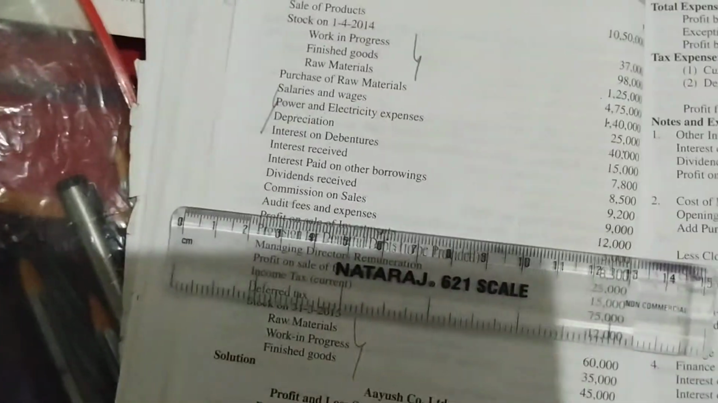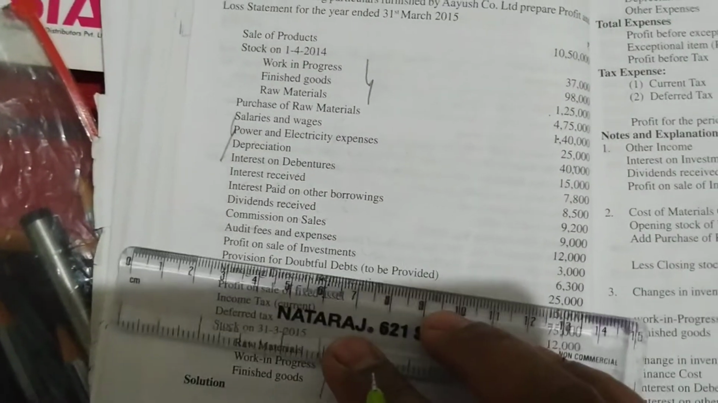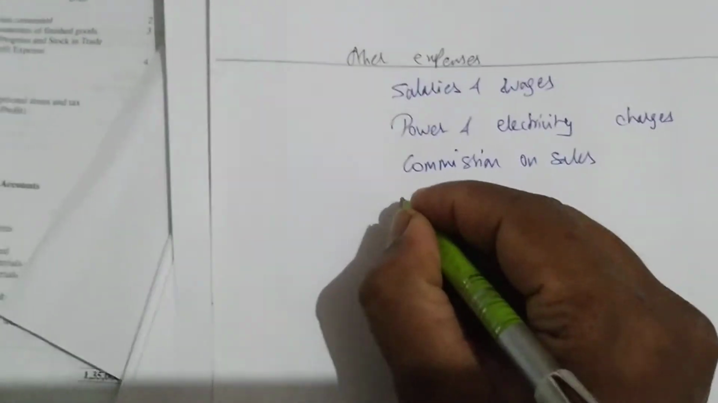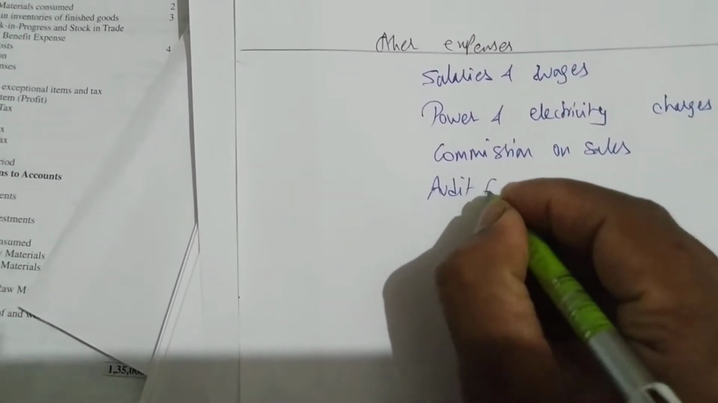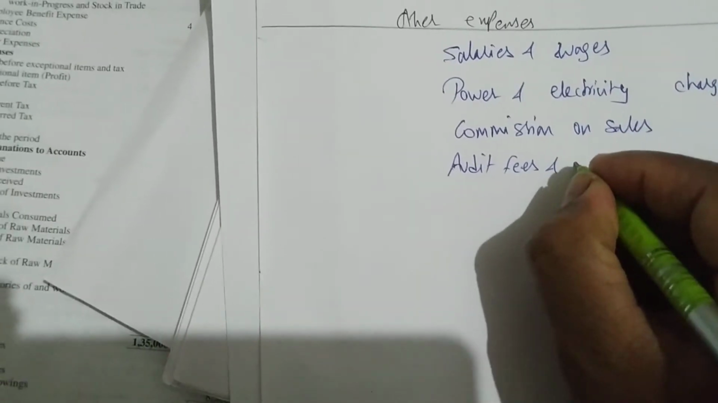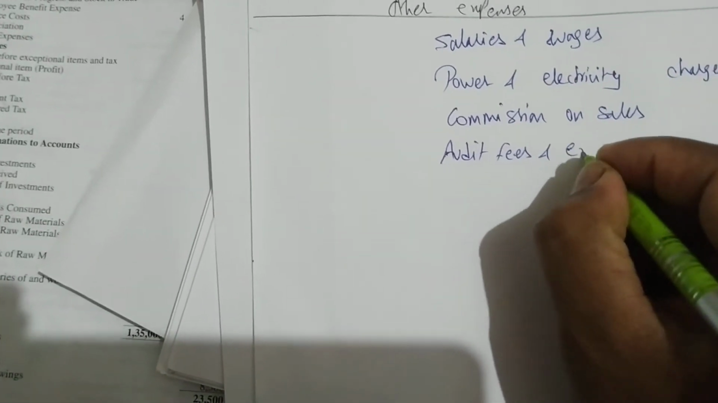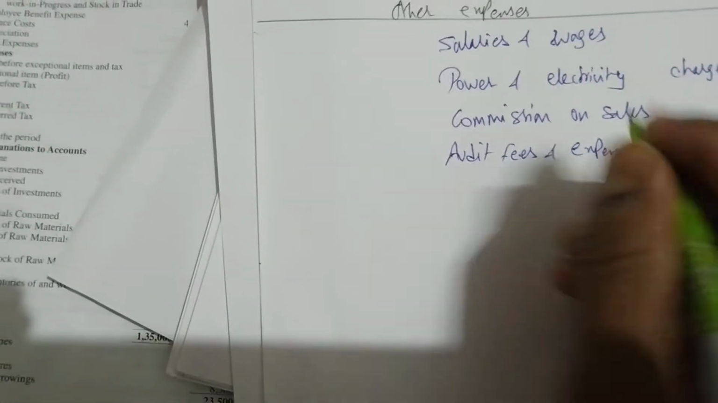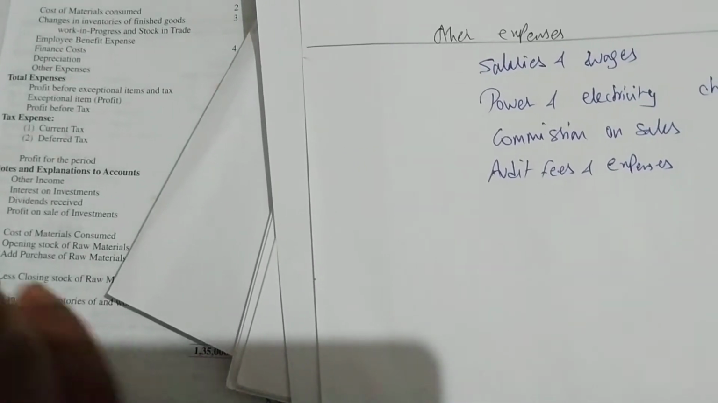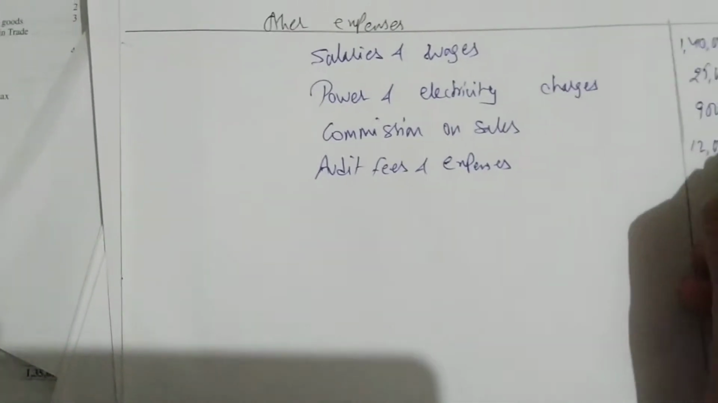Next we have audit fees and expenses 12,000. Audit fees and expenses 12,000. So let us write audit fees and expenses. Amount is 12,000. 12,000 done, written. Amount on audit fees also written. Next, what do we have?